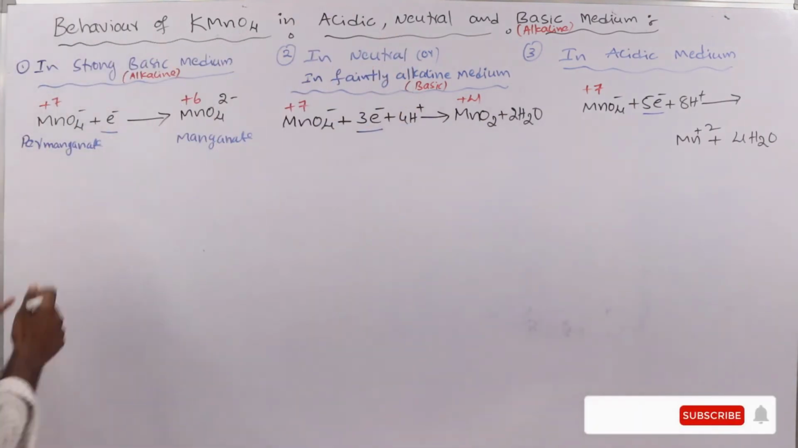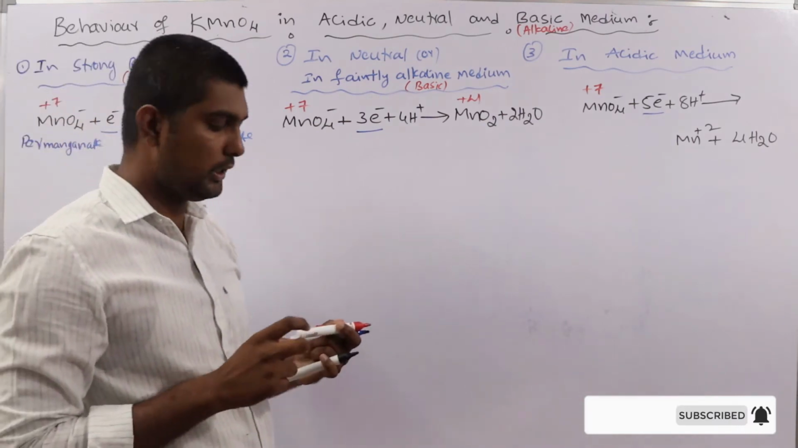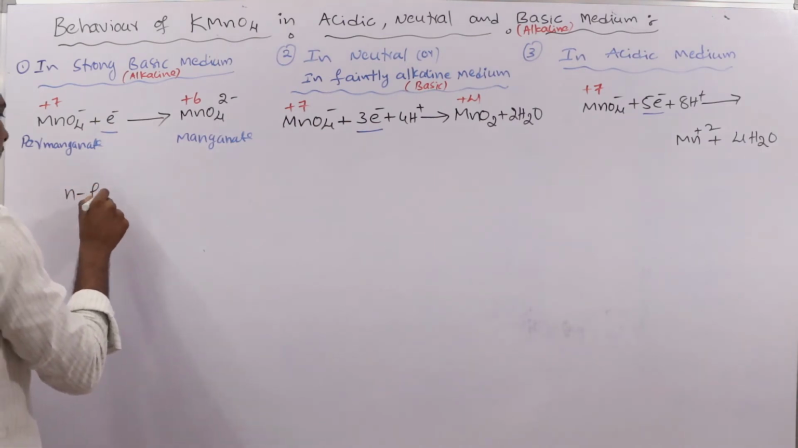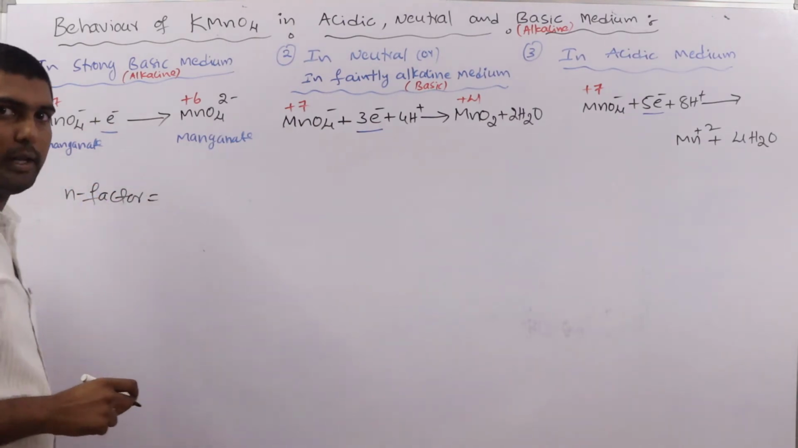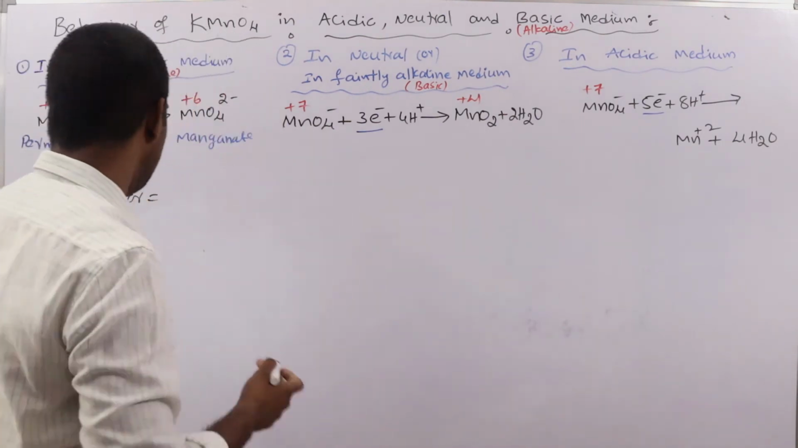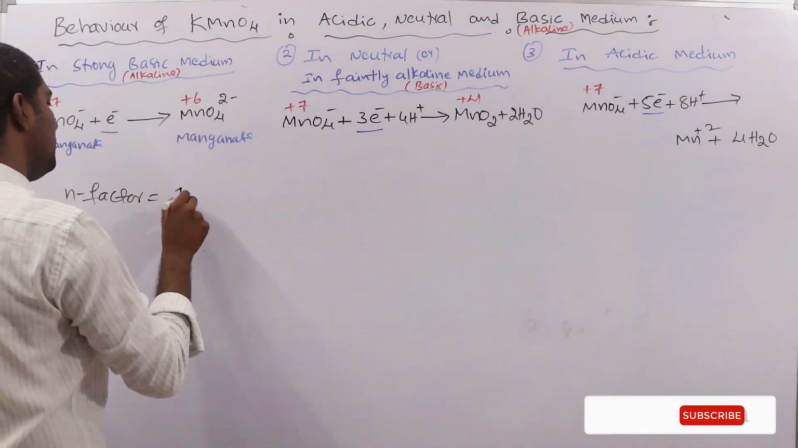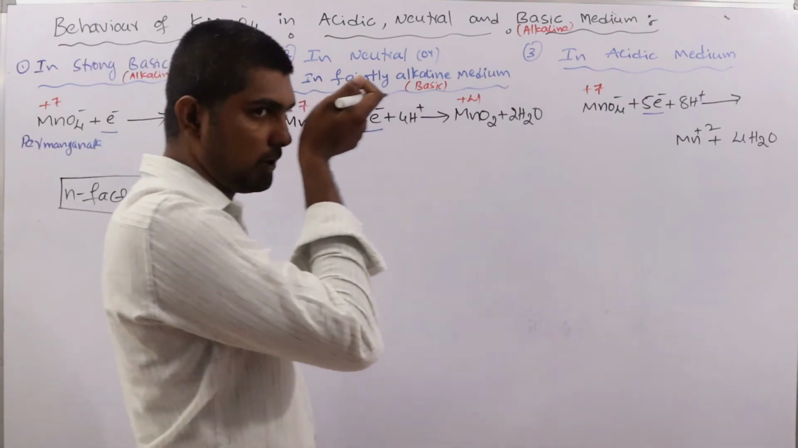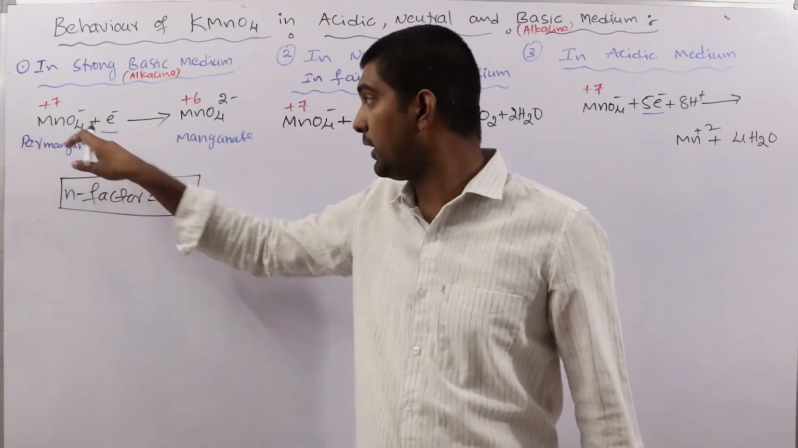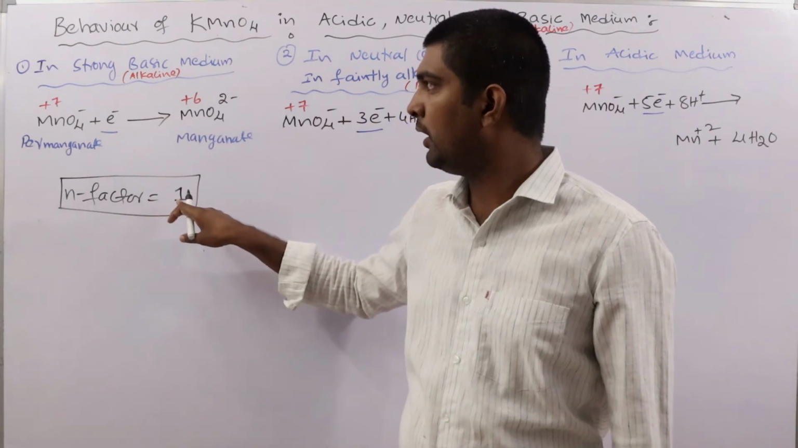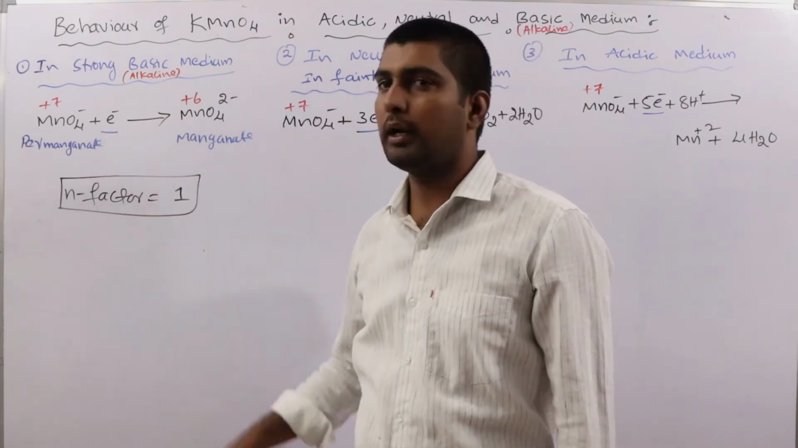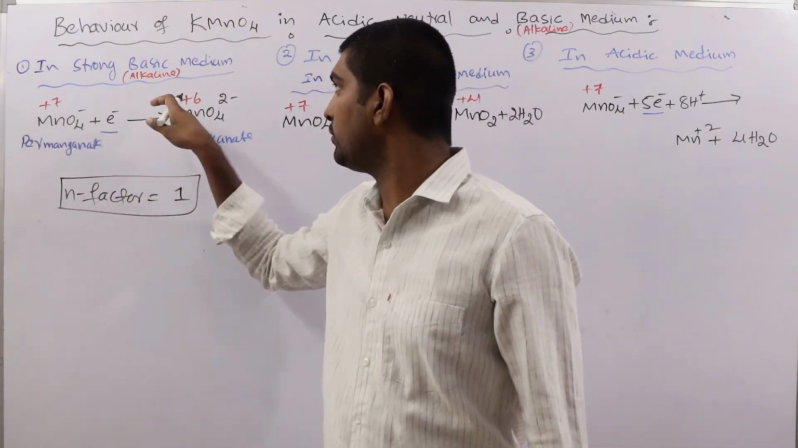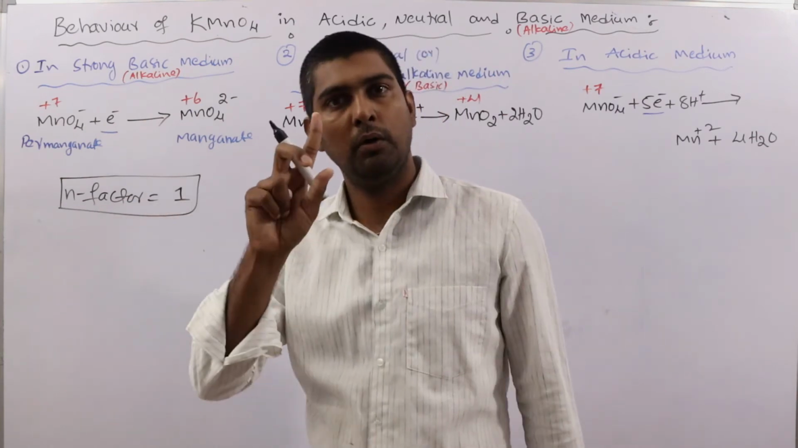Another question can be asked here related to the N factor. What is the N factor? It is nothing but the number of electrons gained by the oxidizing agent. Very, very important, direct questions we get. What is the N factor of KMnO4 or permanganate in the strong basic medium? It is 1, because it is taking only 1 electron, or the change in oxidation state is also the N factor. Here plus 7 to plus 6, so the N factor is equal to 1.